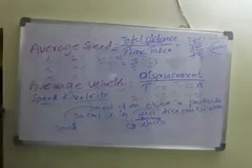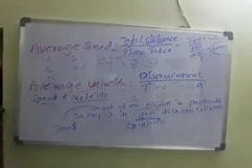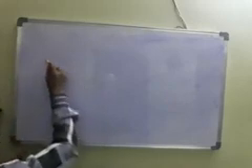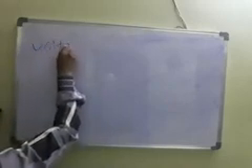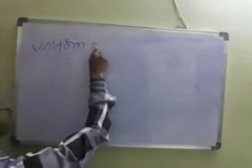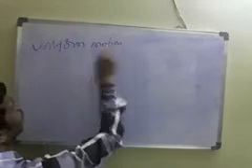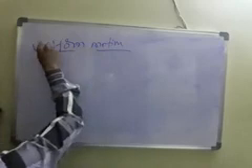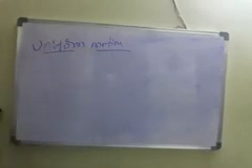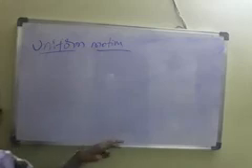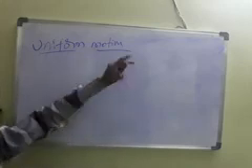Next topic is uniform motion. So we know already about motion. Now we are discussing uniform motion. Motion means a body is said to be in motion when it is continuously changing its position.